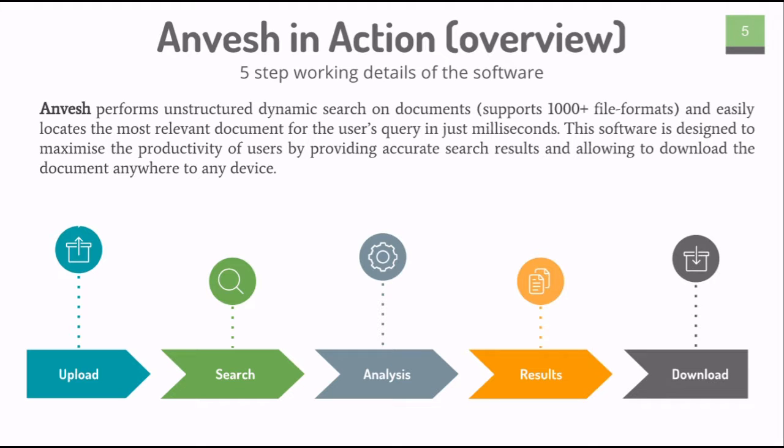Anvesh is a software which performs unstructured dynamic search on documents, supporting around 1000 plus file formats, where it has the capability to easily locate the most relevant document for the user's query in just milliseconds. This software is basically designed to address the maximum productivity of users by providing accurate search results in finding information and allowing the document to be downloaded anywhere to any device. We have five different blocks: uploading, searching, analyzing, results, and downloading.